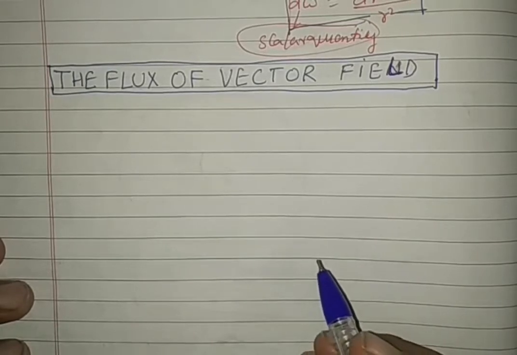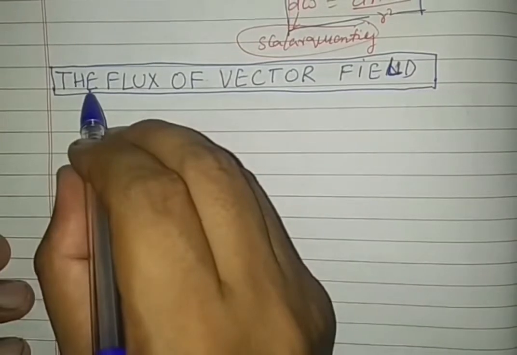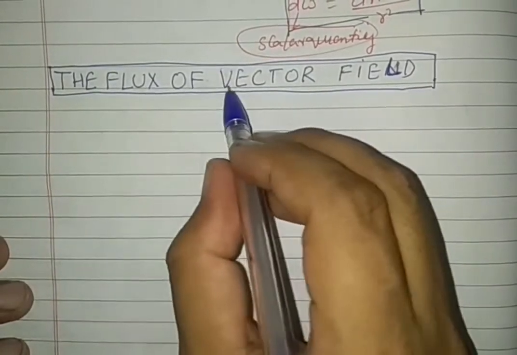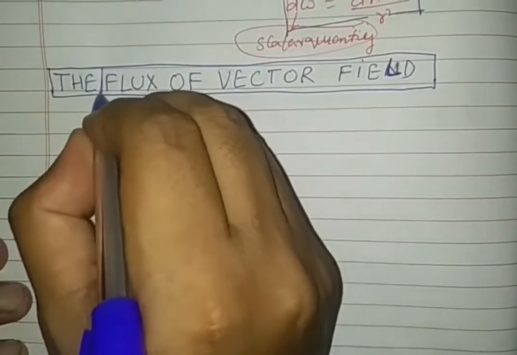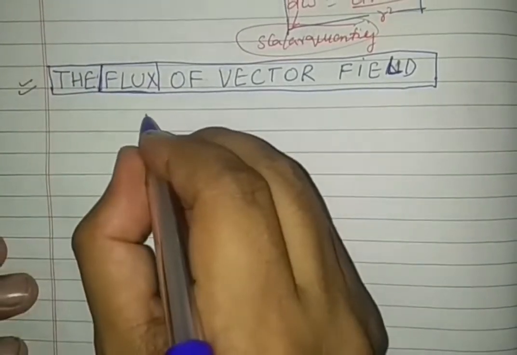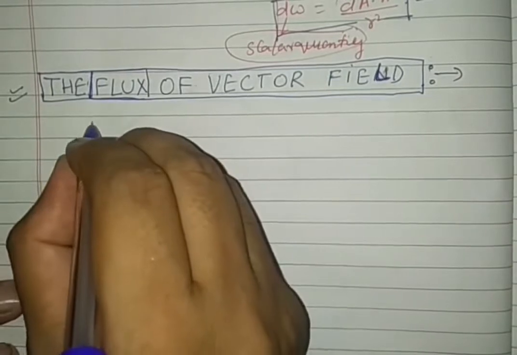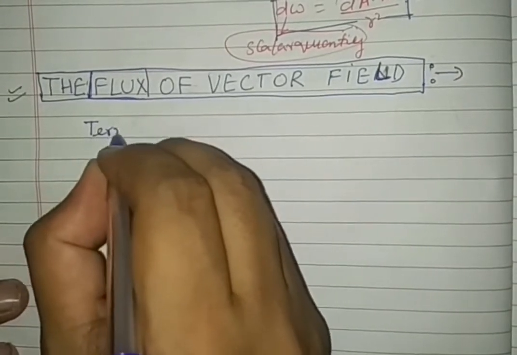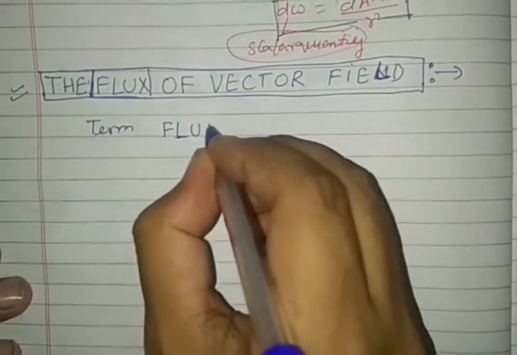Once more available with you to see one more important topic, that is the flux of vector field. See carefully this topic. Here, see the term flux.